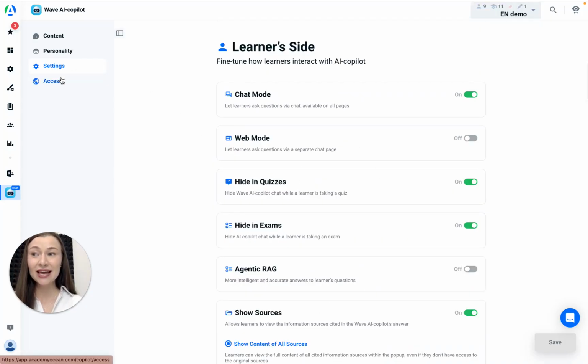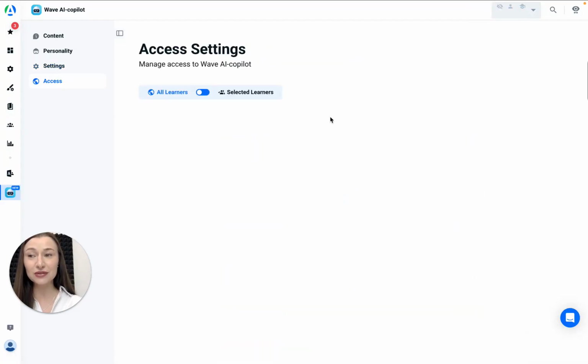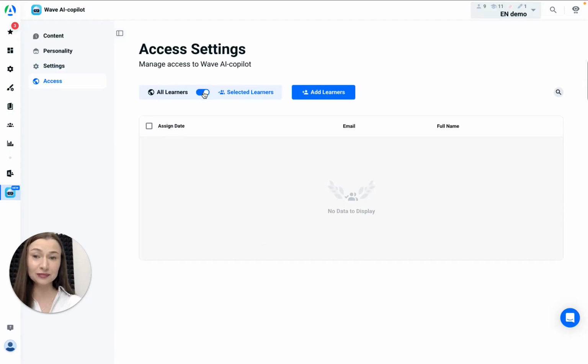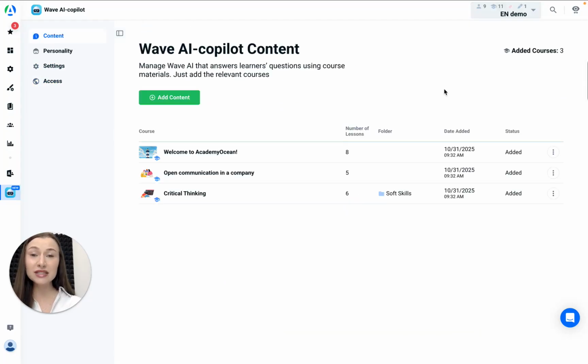Access. In this section, you can add users, manage their access, and see how many seats are available. If you update your course, you can click here and update the course for Wave, so Wave refreshes its knowledge, or you can remove the course from Wave if needed.